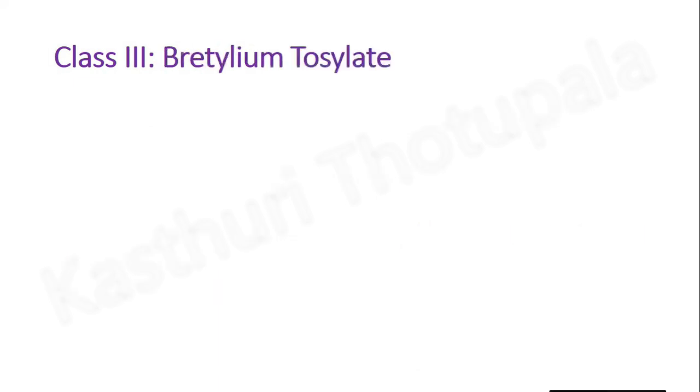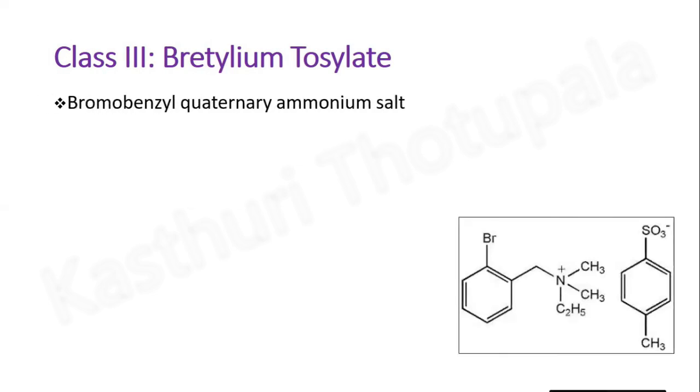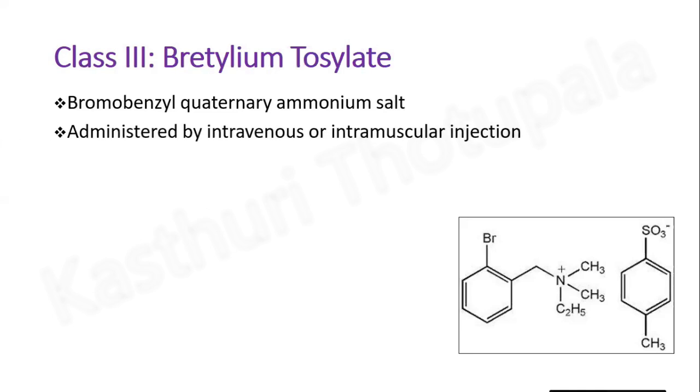Next example is bretylium tosylate. This is the structure of bretylium tosylate. It is a bromobenzyl quaternary ammonium salt administered by intravenous or intramuscular injection. The mechanism of action of bretylium tosylate is uncertain.